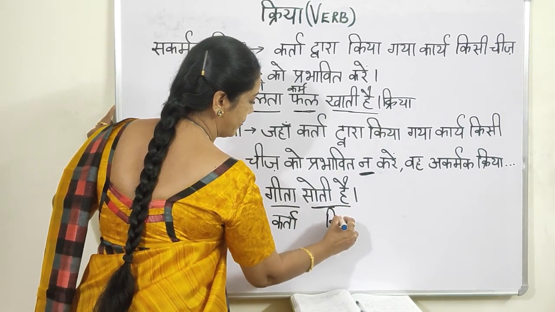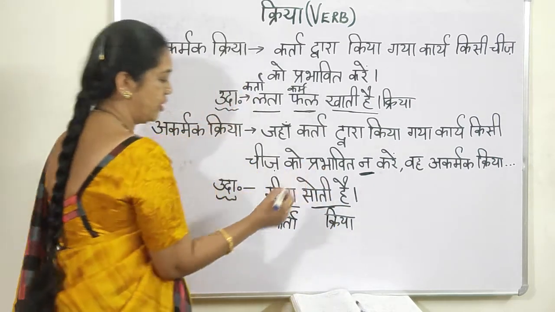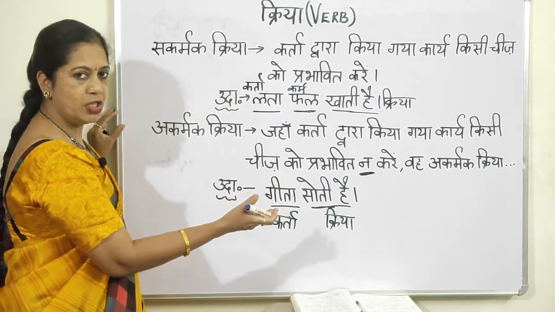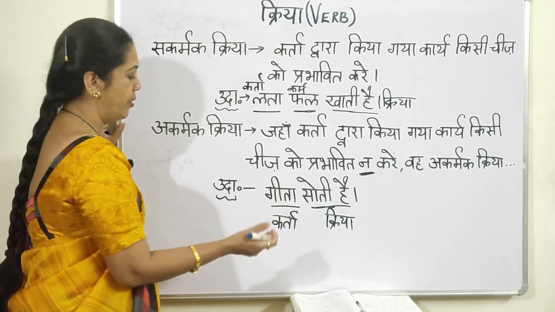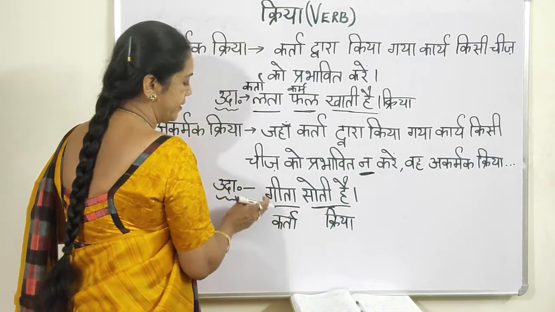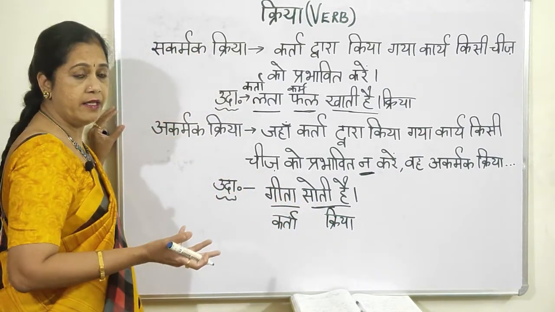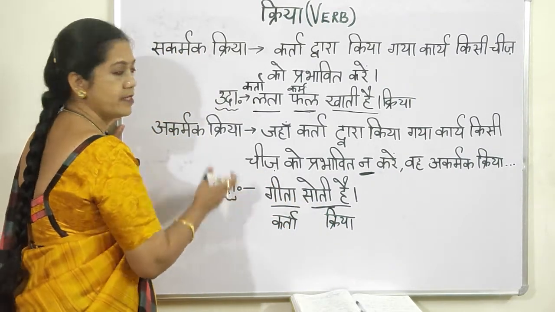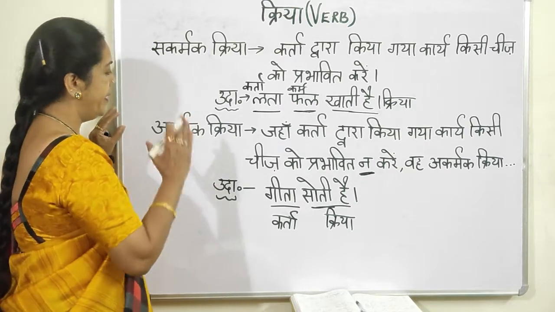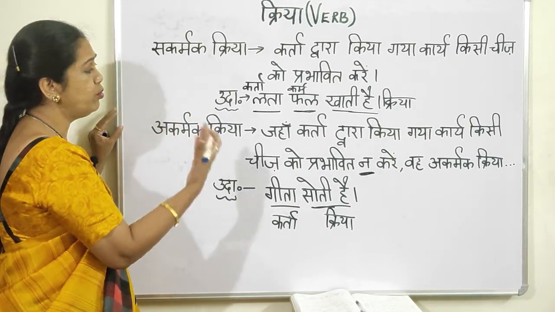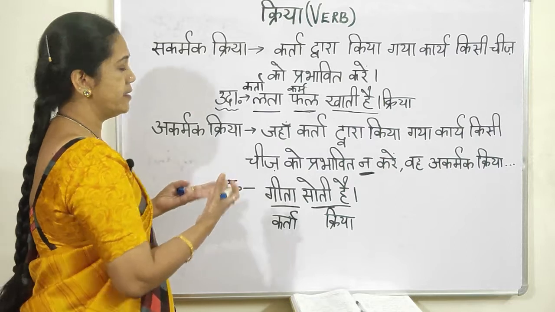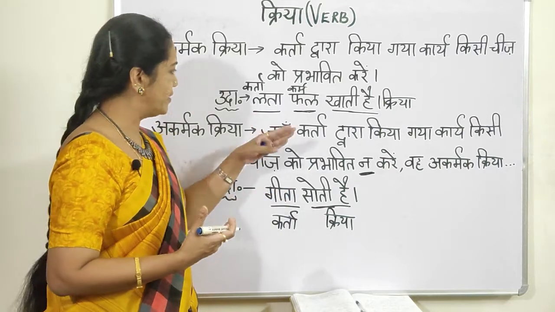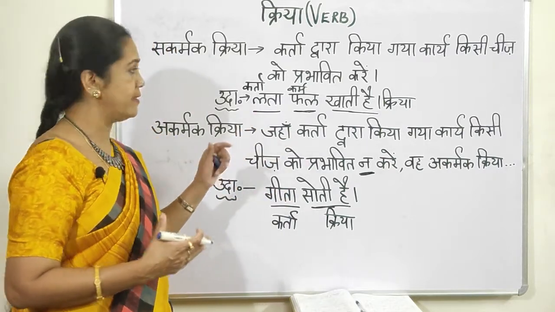So you have a subject and a predicate, or subject and a verb. In English we say predicate as well as verb. So you have subject and predicate there, but you don't have an object there, right? It is missing. This is akarmak, right? Now I will tell you how to know that the sentence is this. There are many ways. Now I will tell you how to identify that.